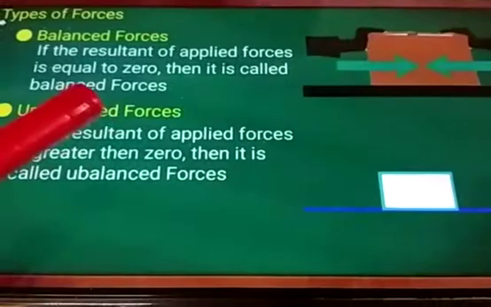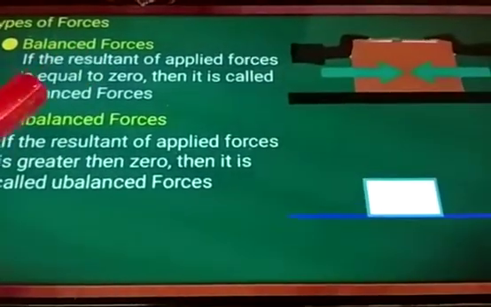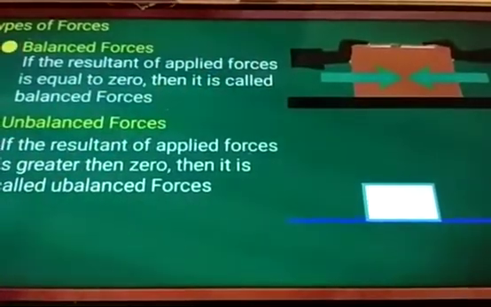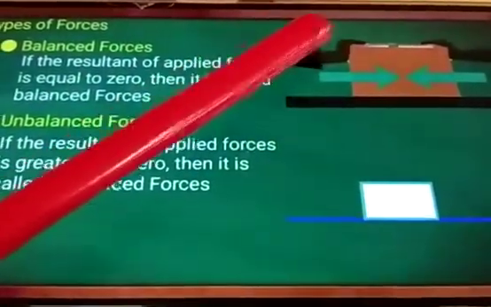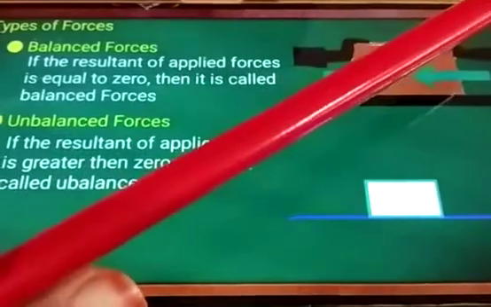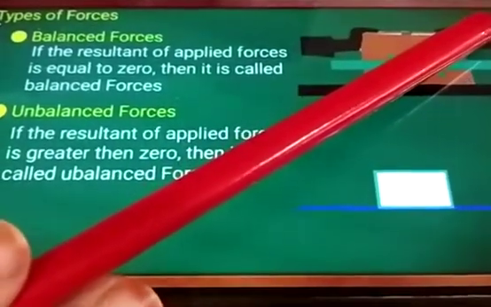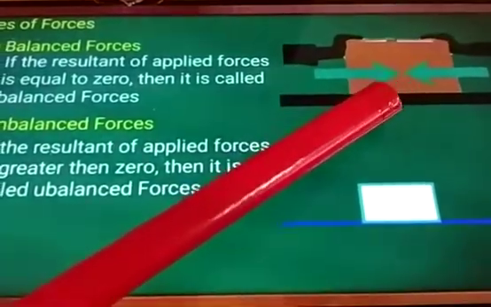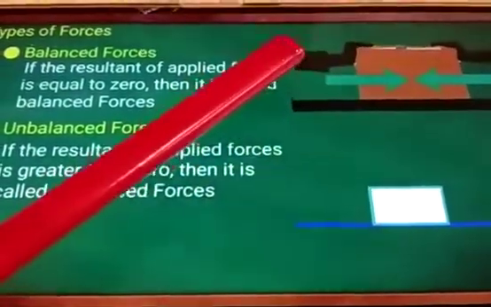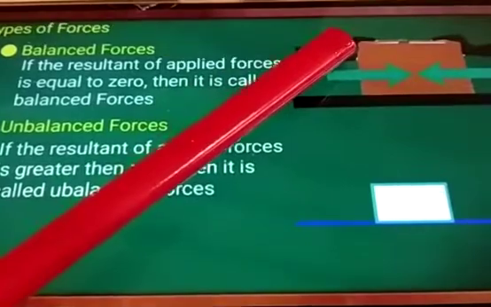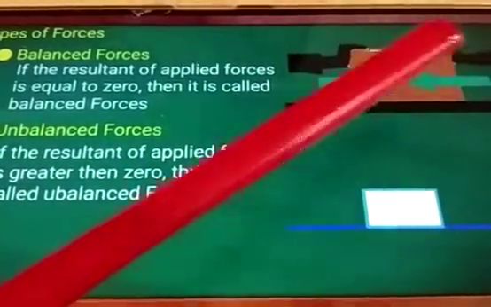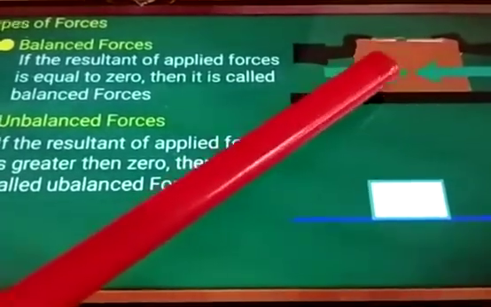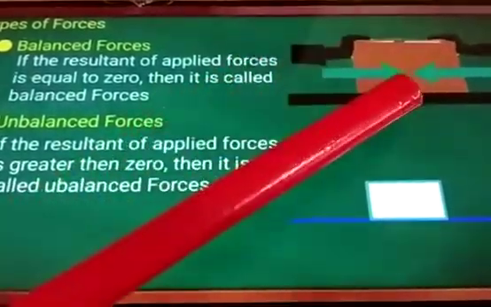Come to the definition here. If the resultant of the applied forces, for example 50 newtons here and 50 newtons here, is 50 minus 50, what is the force? It is 0, right? The resultant force is 0. The object will not move.